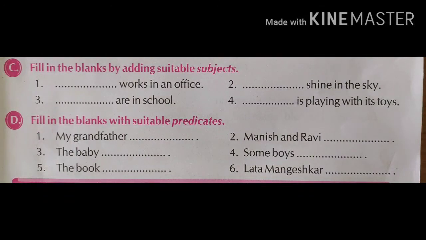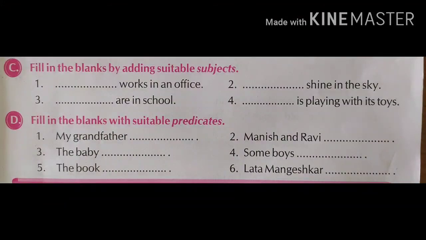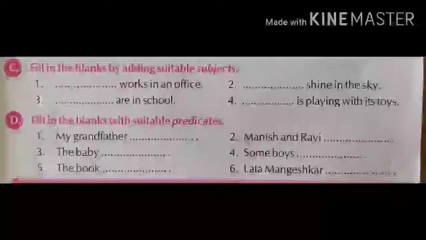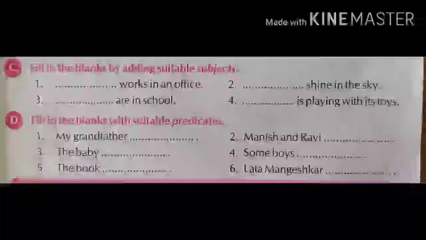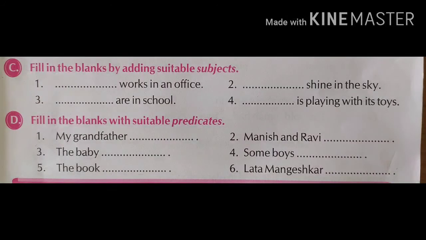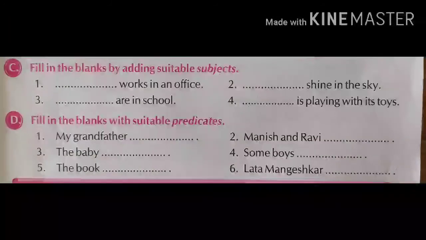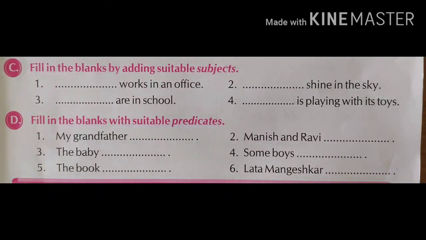Sentence number 3, the baby. Here the answer will be the baby is very cute. Sentence number 4, some boys. Here the answer, some boys are playing cricket. Sentence number 5, the book dash dash. Here the answer is the book is on the table. 6, Lata Mangeshkar dash dash. Answer, Lata Mangeshkar is a very famous singer.